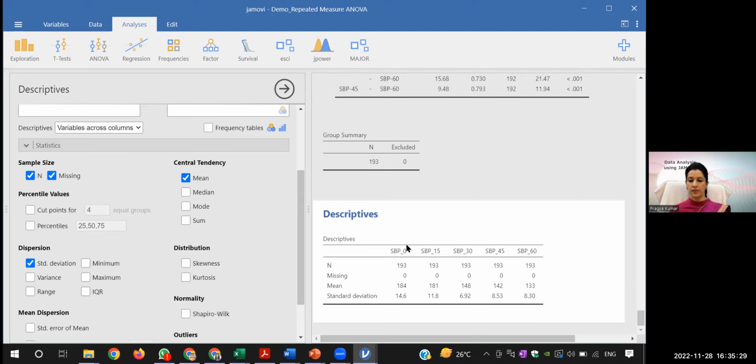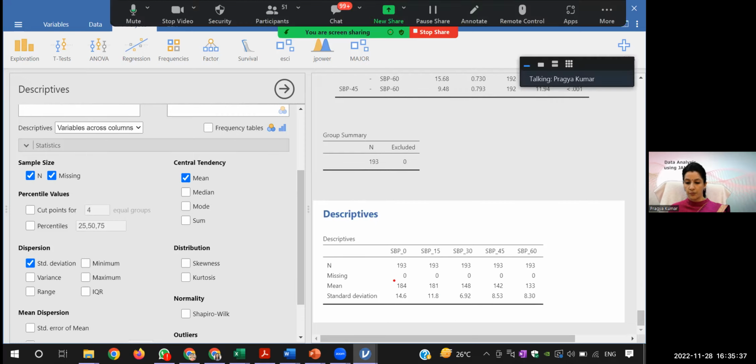So this is the way: SBP 0, 15, 184, 14.6. This is the mean and standard deviation, which you have to report. So you can see that the blood pressure decreased from 184 to 133 at the end of 1 hour.